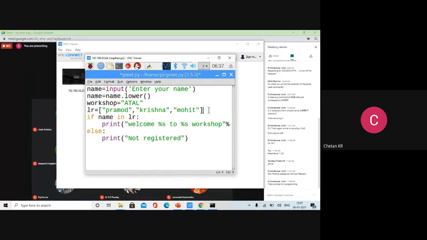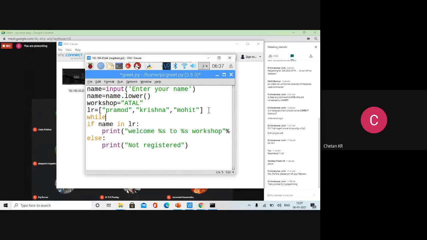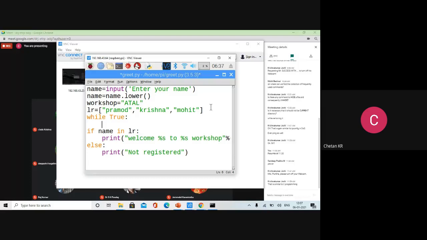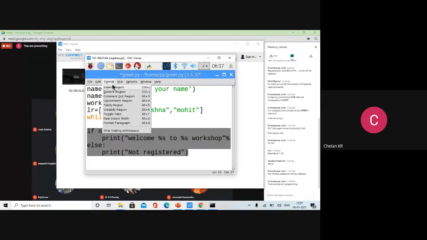If you want to use a loop, you have to use a statement called while. And in that while, I will use True. True indicates a Boolean value. While True means there is no condition, it is unconditional, it will always keep on running. No end, it will always keep on running. While True colon. Now all the code should come inside this. So there is an easier alternative. Select the code you wrote earlier, go to format and click indent.